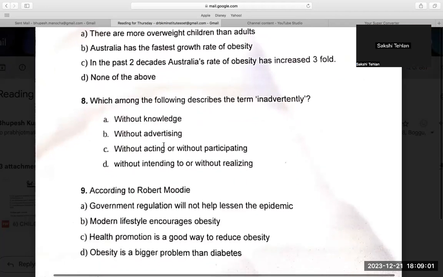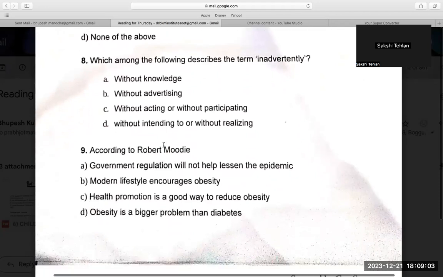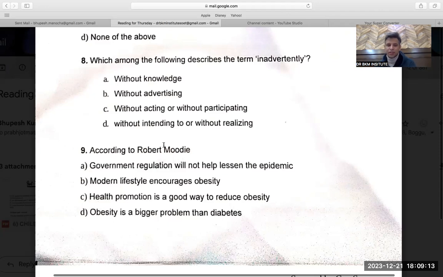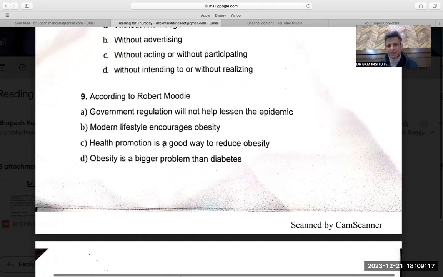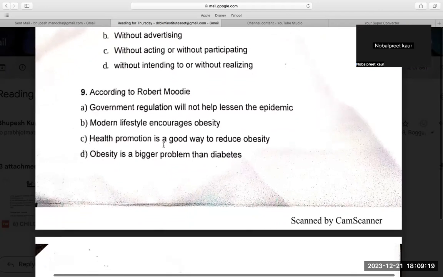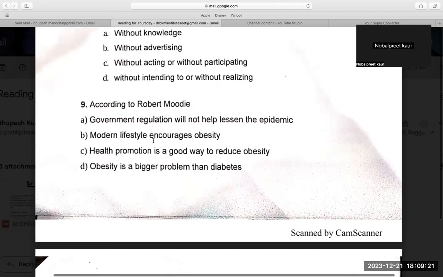Yes, answer sir. D. Thank God. D, but I'm not saying that if by chance my answer is right, and you have done A which is wrong, you can still take marks for A. But government, without intending or even without realizing, by chance they are contributing. So that was more fitting in. Ninth, I think should be correct, which I said is B, sir. D. So B, sir, it's fine.